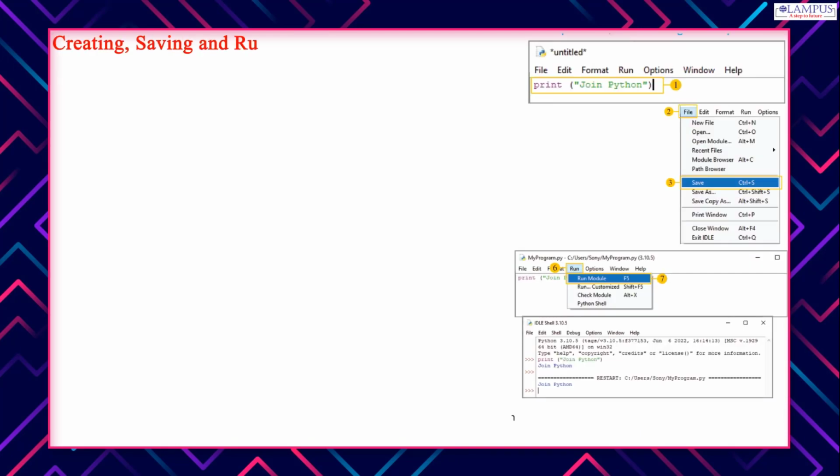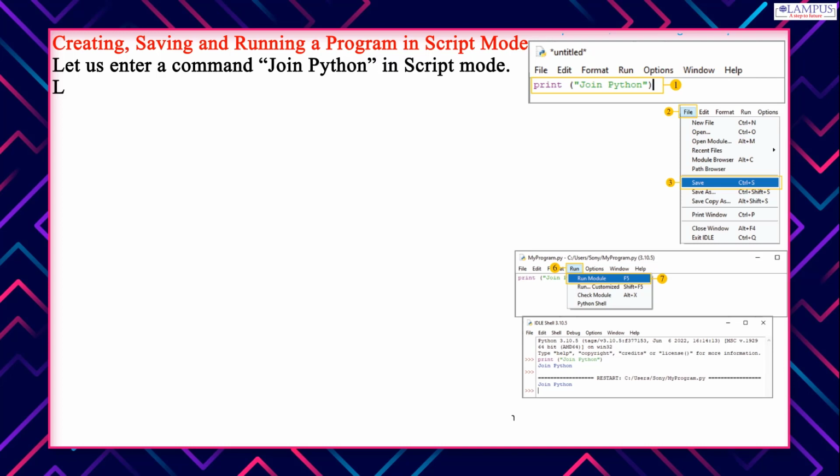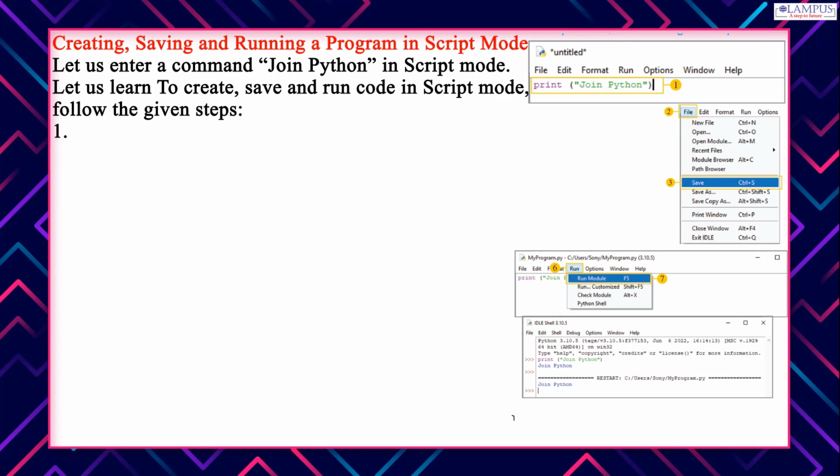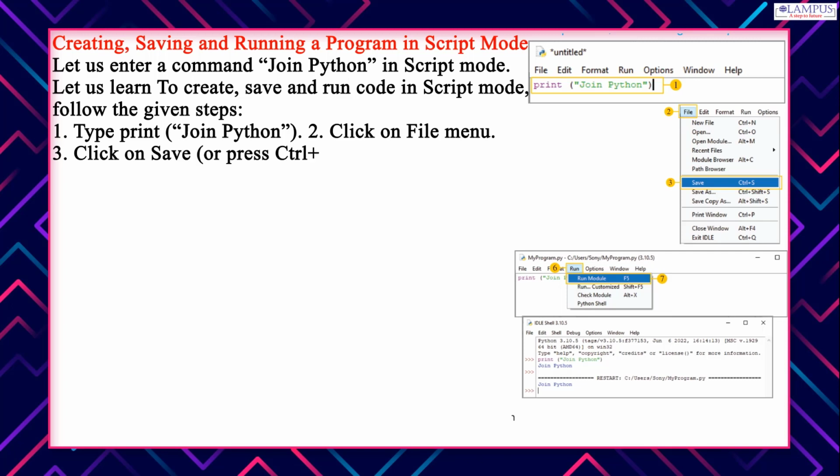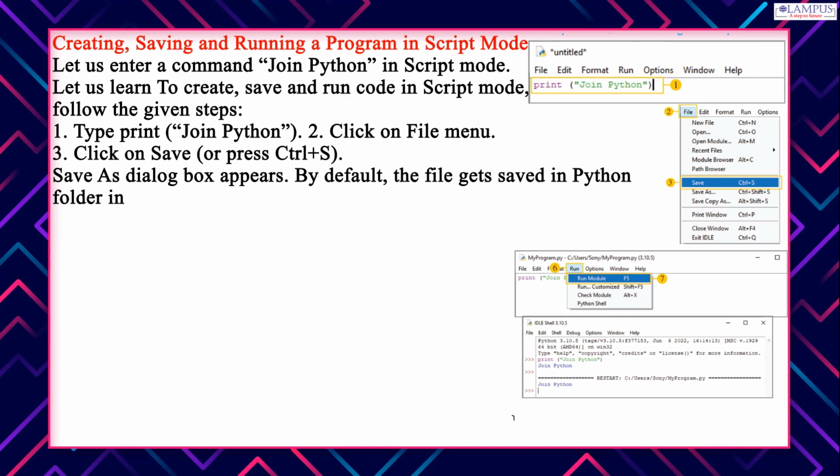Creating, saving and running a program in script mode. Let us enter a command, print("Join Python"), in script mode. Let us learn to create, save and run code in script mode. Follow the given steps. 1. Type print("Join Python"). 2. Click on File menu. 3. Click on Save, or press Ctrl+S. Save As dialog box appears. By default, the file gets saved in Python folder in C drive, but we can change the location.